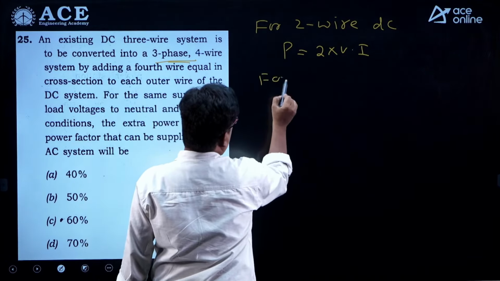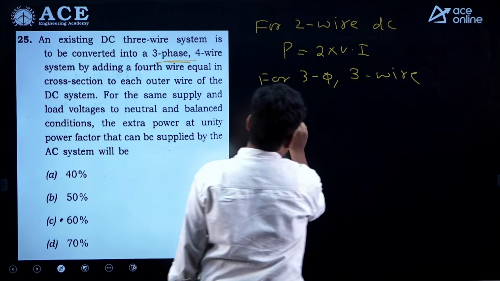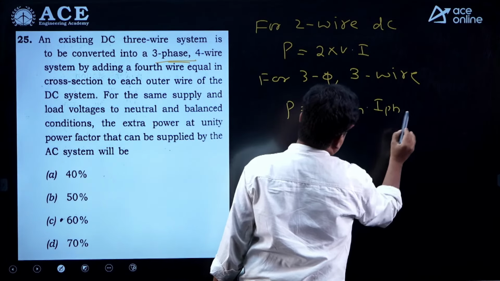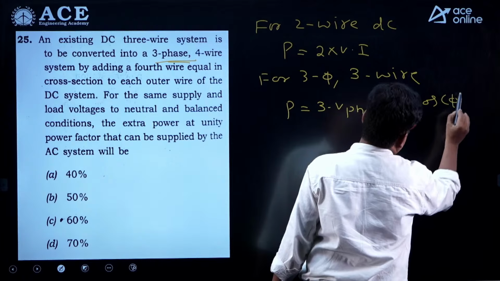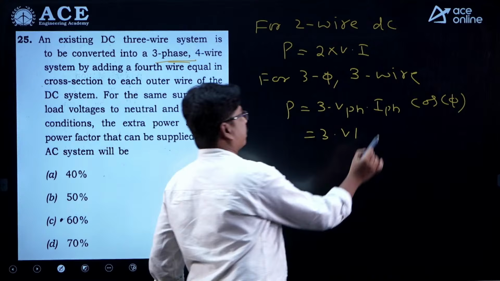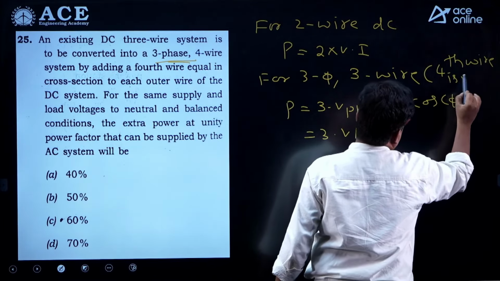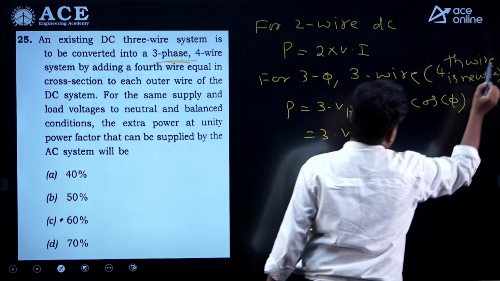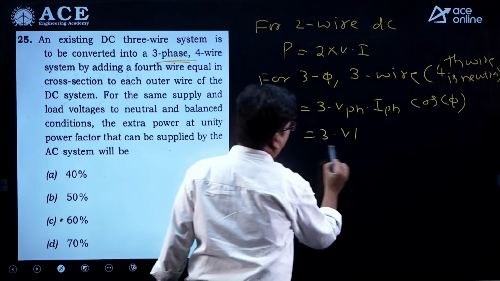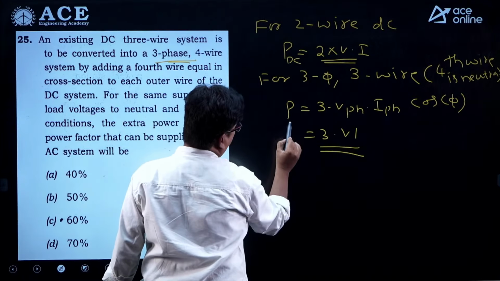For 3-phase 3-wire, P is equal to 3 into V phase into I phase into cos phi. As cos phi is 1, unity power factor, you can take it as 3 VI. Even for 3-phase 4-wire, the 4th wire is neutral, so there is no need to consider it. So 3-phase 3-wire and 3-phase 4-wire calculations are the same. So it will be 3 VI for AC, and 2 VI for DC. So this is P DC and this is P AC.